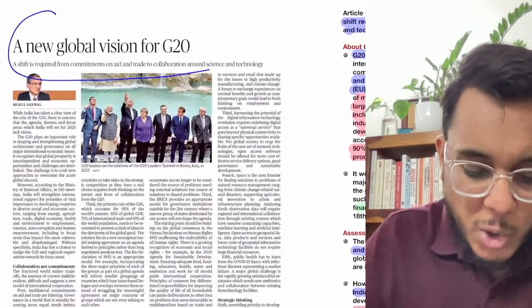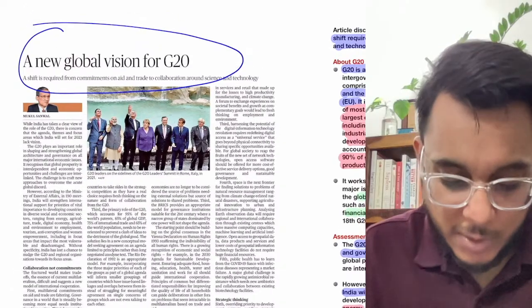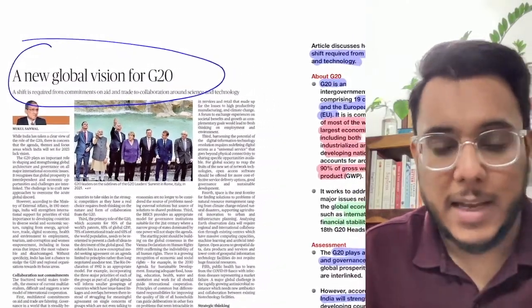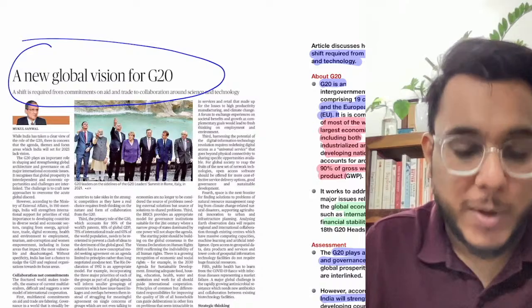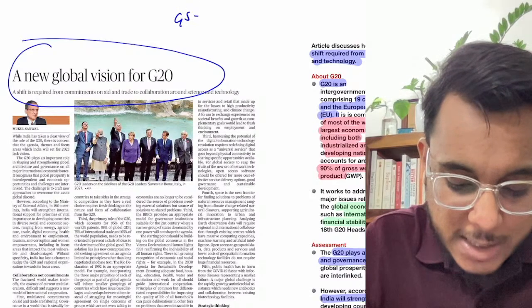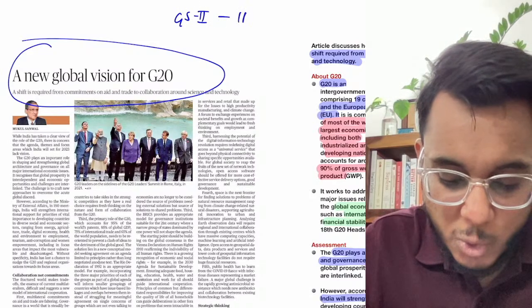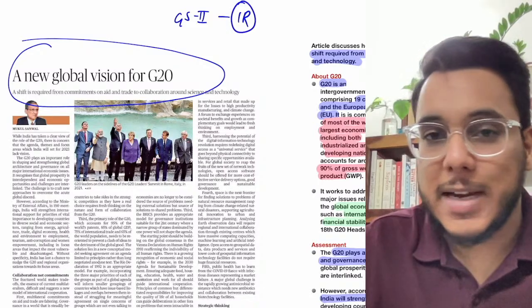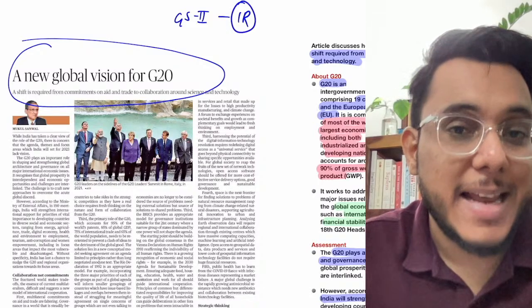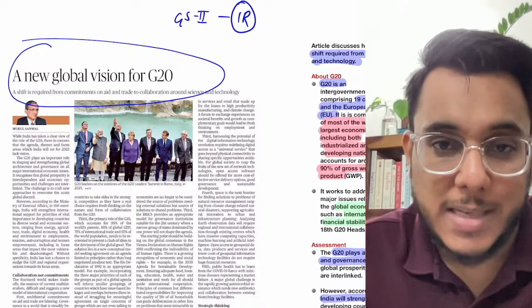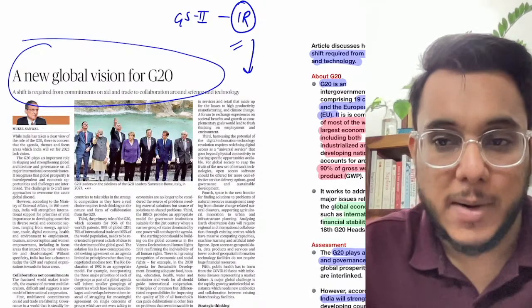Now, a new global vision for G20. So guys, this is the editorial that we have taken from The Hindu newspaper, and we will see this editorial with respect to GS paper number 2, international relations. Within international relations, India and India's membership in multilateral bodies is there. So there we'll see this particular article.